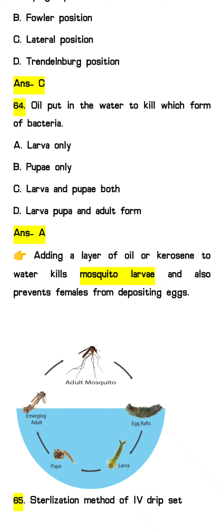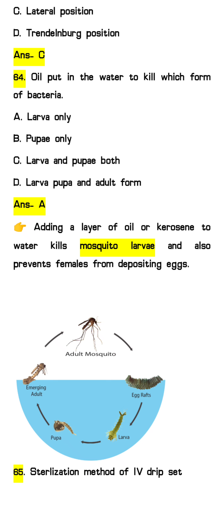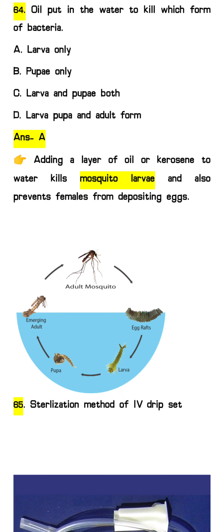So the answer will be larva only. Generally we add a layer of oil or kerosene to the water to kill the mosquito larva, and it also prevents the female from depositing eggs. Here you can see the stages of the mosquito over the layers of the water. Here you can see the egg raft.